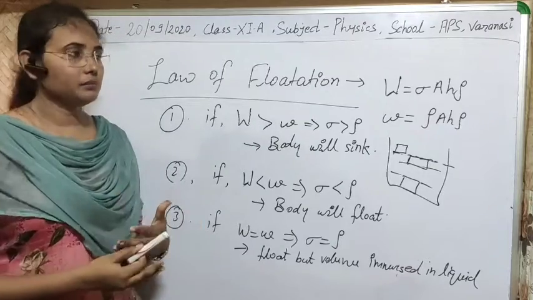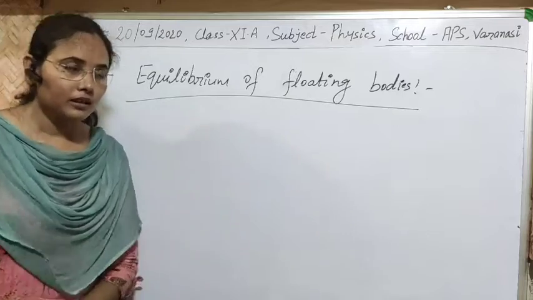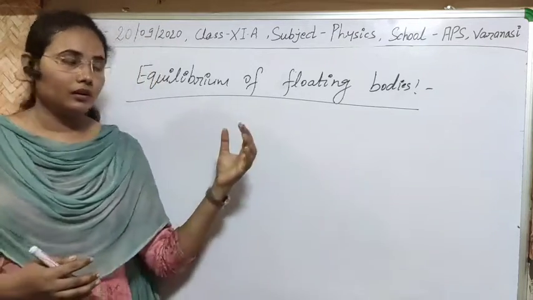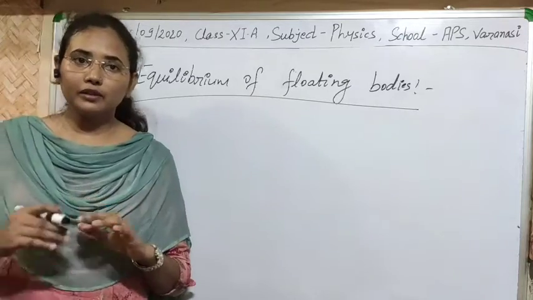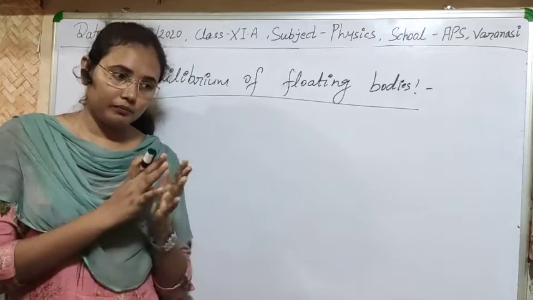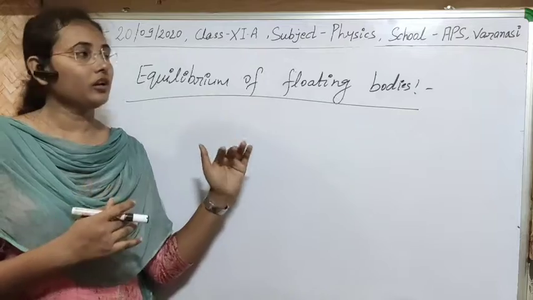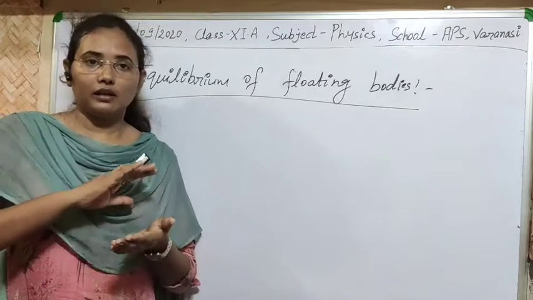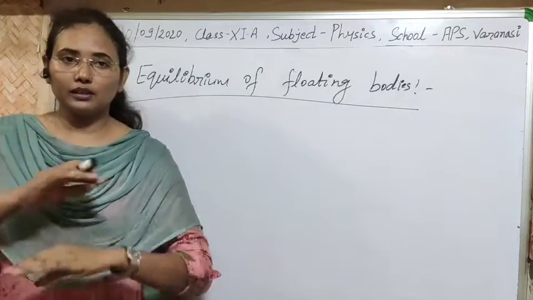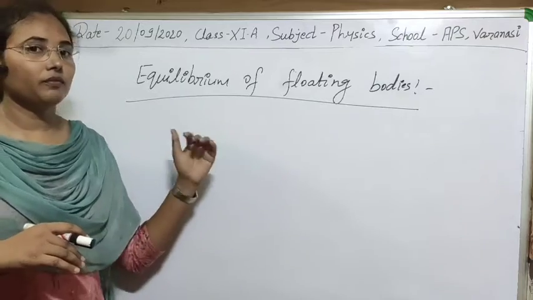So let's see some other thing. Let's see what is the equilibrium of a floating body. From the Archimedes principle and the law of flotation, we have cleared this thing: if the true weight of the body is less than the weight of the liquid displaced by it, then it will float on the surface, or if it is equal to the weight of the liquid displaced by it, then definitely it will float under the surface of the water. So these are the two conditions for the floating of the body.